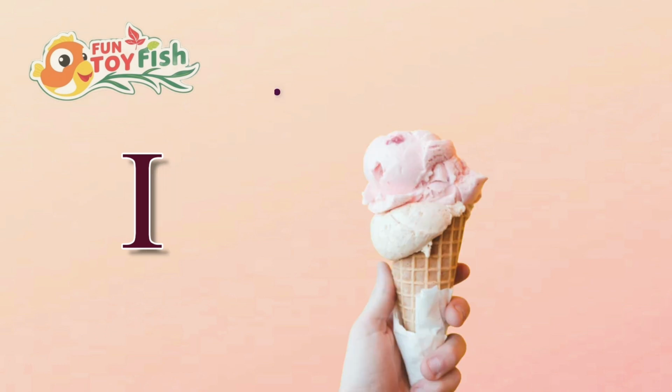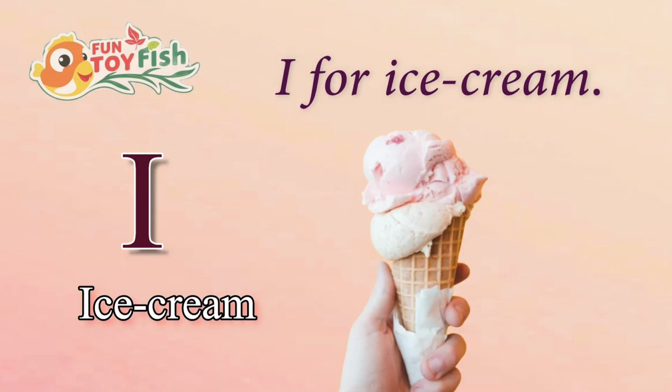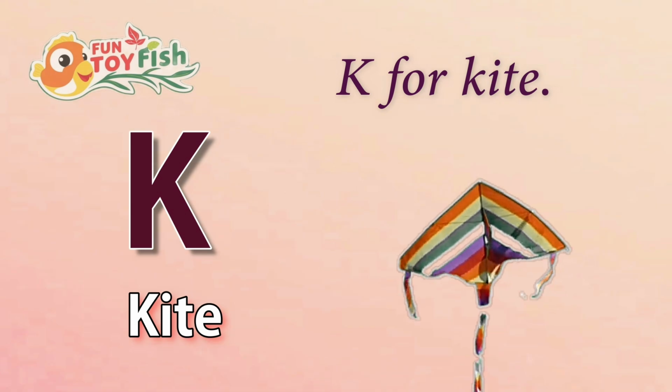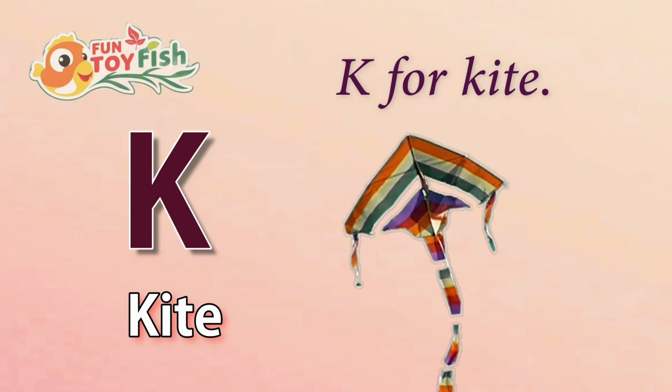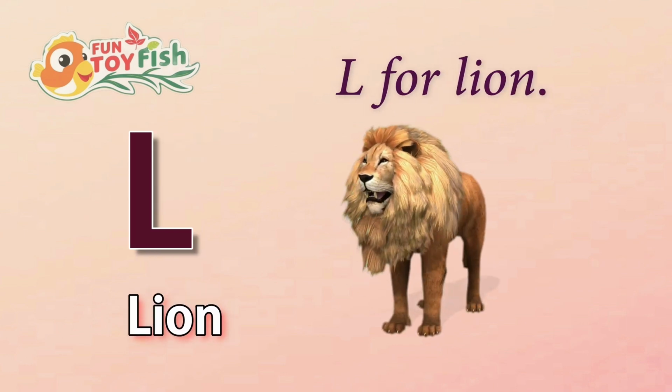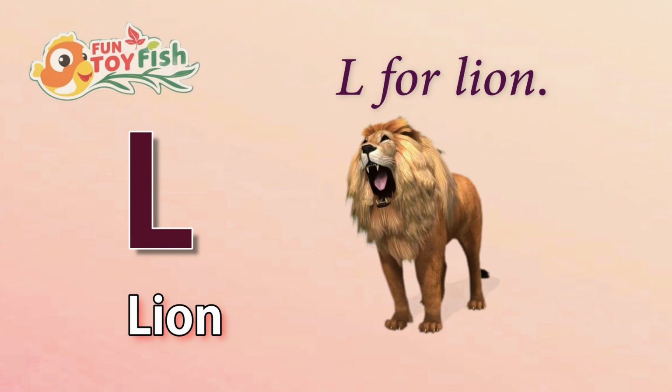I for ice cream. J for jackfruit. K for kite. L for lion.